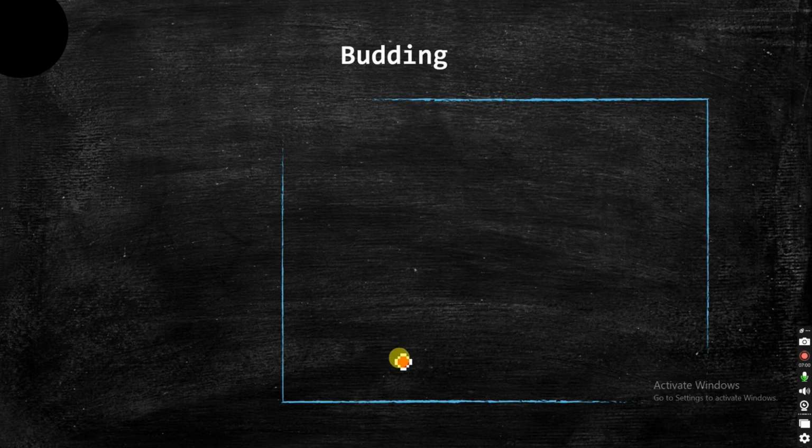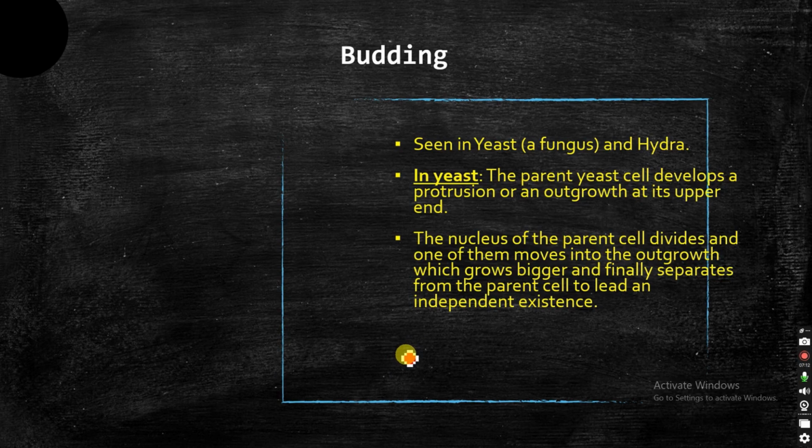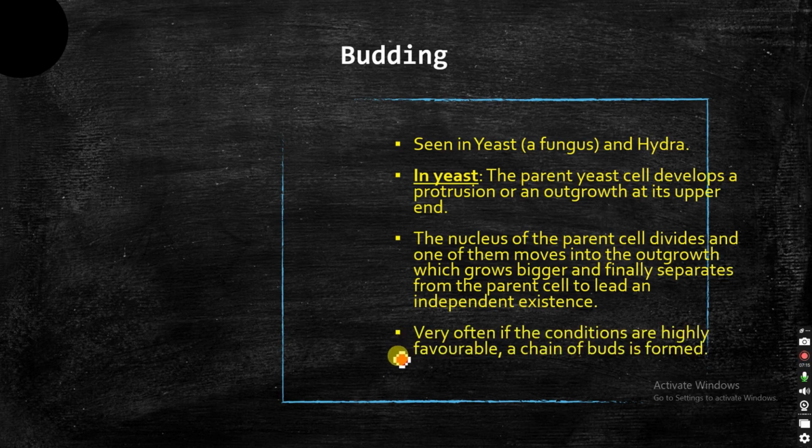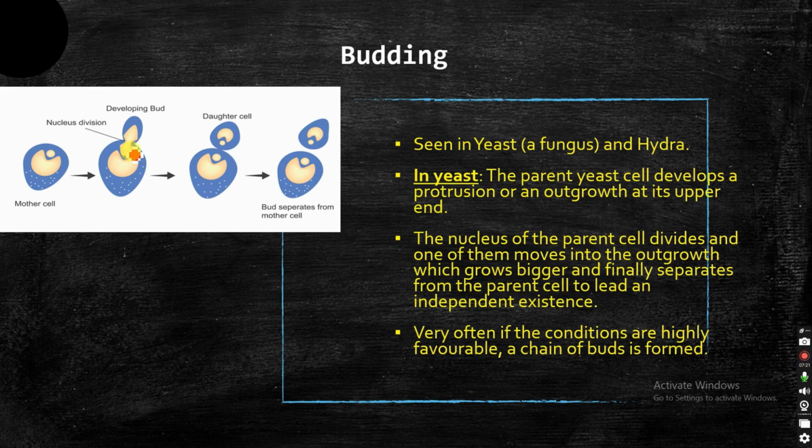Next comes budding, which is also a type of asexual reproduction seen in yeast and hydra. Yeast is a type of fungus. In yeast, the parent cell develops a small outgrowth at its upper end. Then the nucleus divides and one of the nuclei moves towards the developing bud. Slowly the cytoplasm divides, and the bud separates as a matured daughter yeast cell, while the parent remains as it is. That is called budding. Budding means a small bud or outgrowth is developed in the yeast cell.